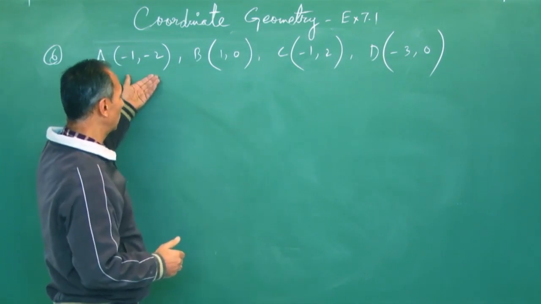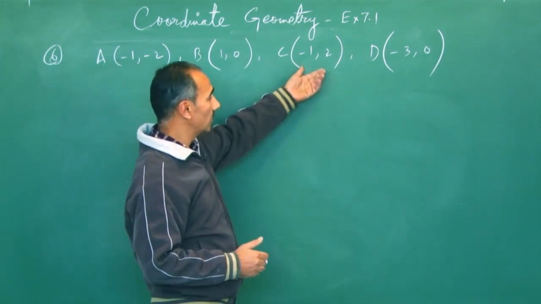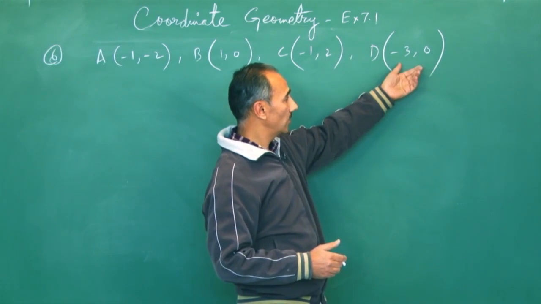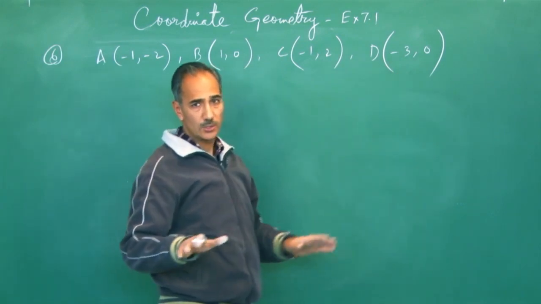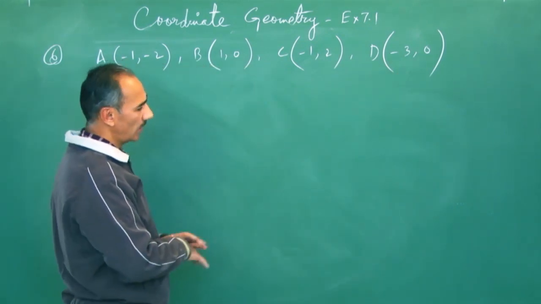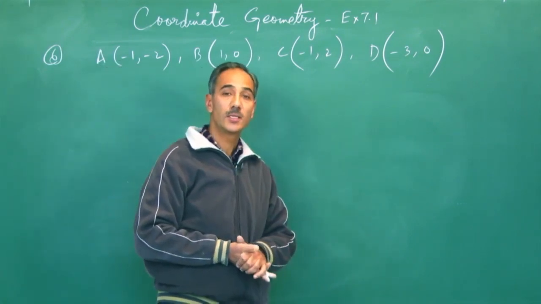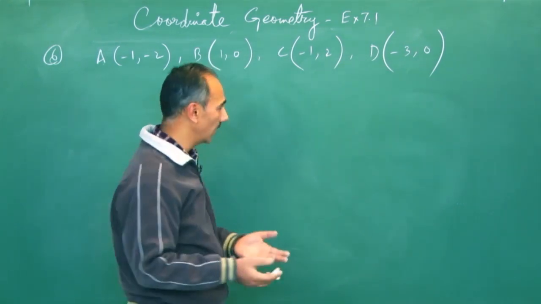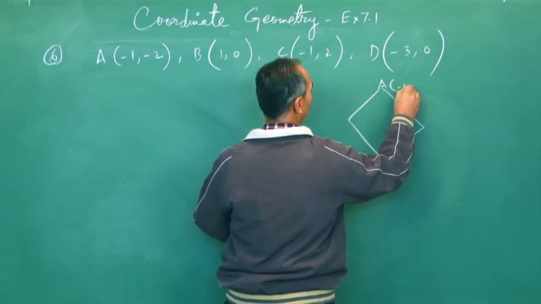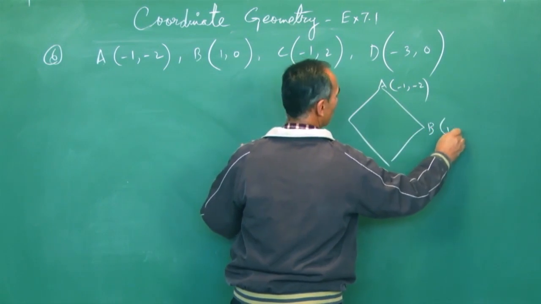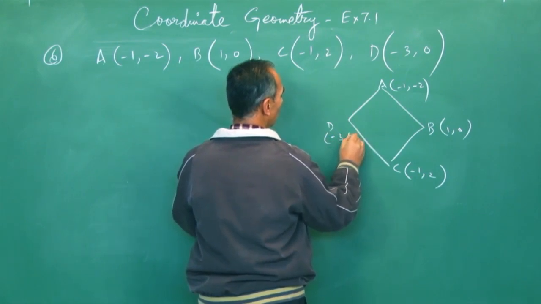is in the third quadrant. This is on the x-axis. This is in the second quadrant. This is on the y-axis. No, sorry, this is also on the x-axis. So randomly just plot these points, not as far as exact locations are concerned. So we have to see first if these 4 points form a quadrilateral. If so, what's the type? So I will roughly draw ABCD like this, irrespective of what figure it forms: A -1, -2, B 1, 0, C -1, 2, and D -3, 0.